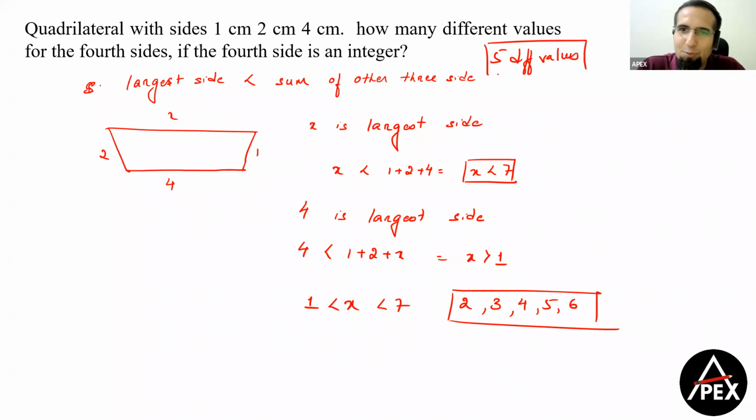Very interesting and a crisp question. Sometimes we just forget these theorems in the exam. So you can remember that the way we go with the sum of two sides being greater than the third side in a triangle, we can also apply the sum of three sides being greater than the fourth side in a quadrilateral.